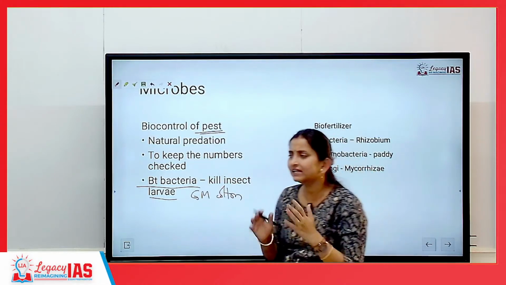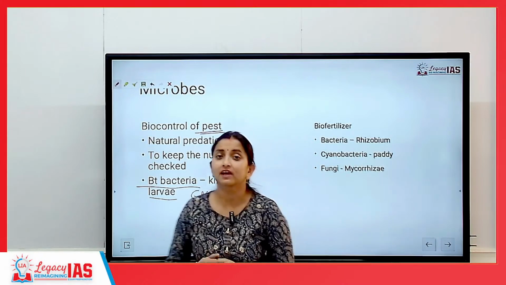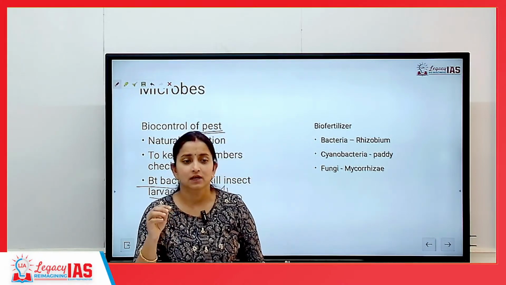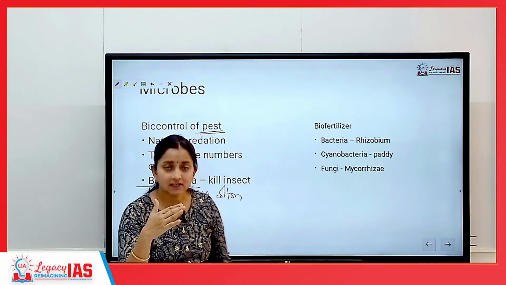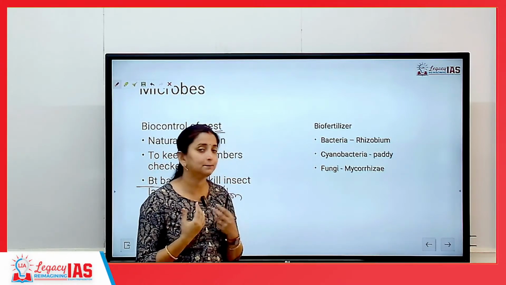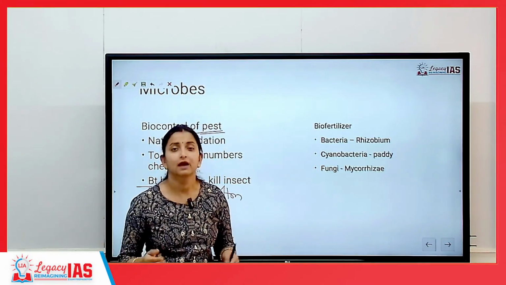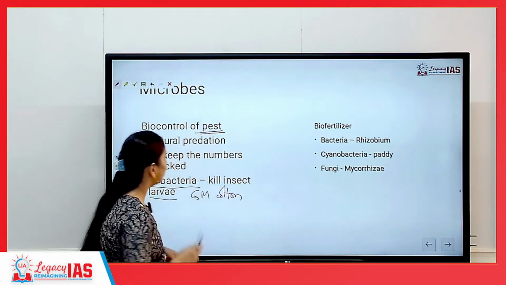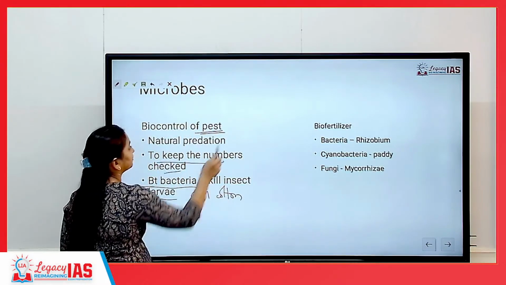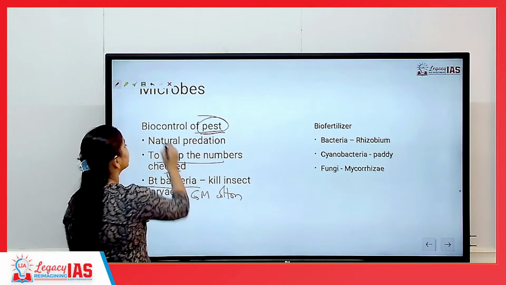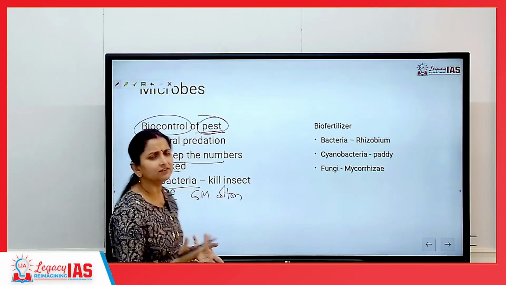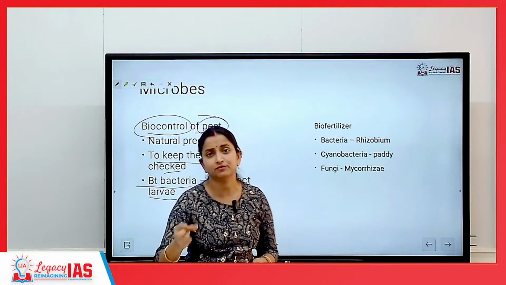But the idea is biocontrol of pest by using microorganisms, we make sure that we have this understanding that pests cannot be completely removed, but to reduce their presence or to keep the numbers in check, we make use of biocontrol agents such as bacteria, fungi, whatever it is, whoever is responsible for killing out of the pest.